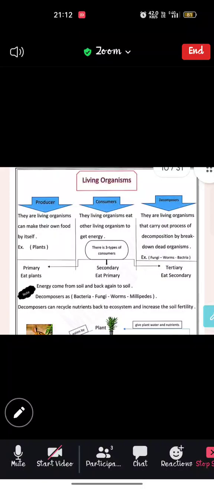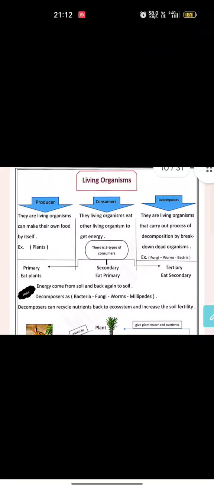Okay, again, please. Living organisms, they are what? They are organisms that can eat and drink and grow. Some of them can make their own food, so they are called producers, and the others can't make their own food by itself, so they are called consumers. And another can decay or break down the dead organisms and are called decomposers. Okay, producers such as grasses, such as plants, all plants, trees, all of them, and the algae are considered producers.